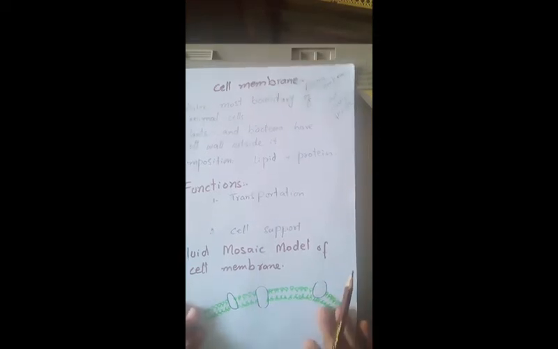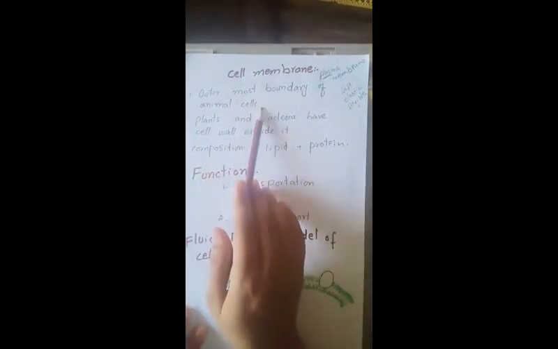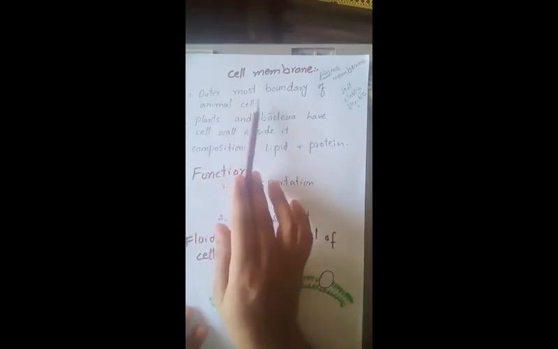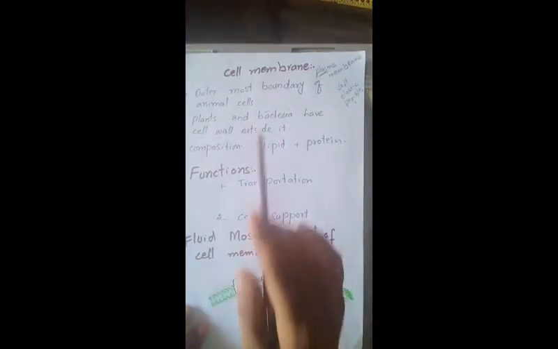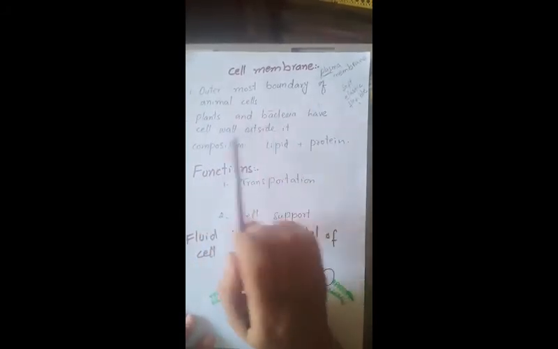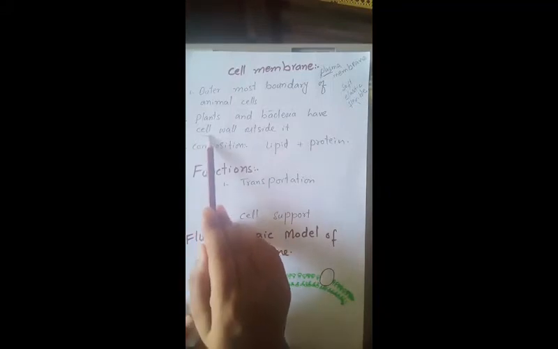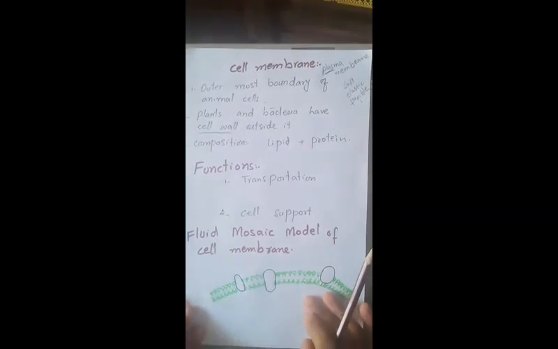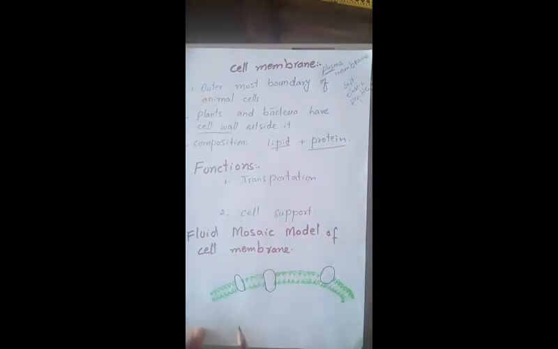So, let's learn about the major features of the cell membrane. First of all, cell membrane is the outermost boundary of animal cell. It is thin, elastic, flexible and living. It is the outermost boundary of animal cell, but it is not the outermost boundary of plant and bacterial cell. The outermost boundary of plant and bacterial cell is the cell wall. Inside the cell wall there is a cell membrane. And composition of cell membrane: it is made up of lipid and protein.